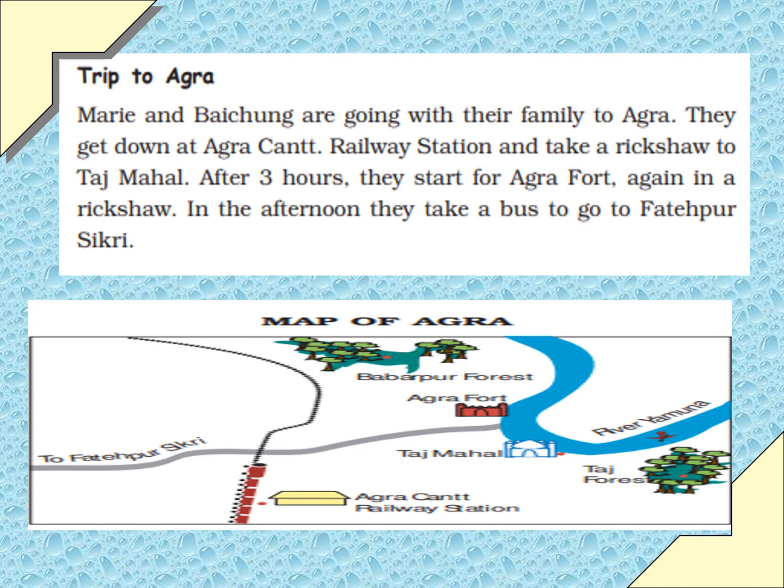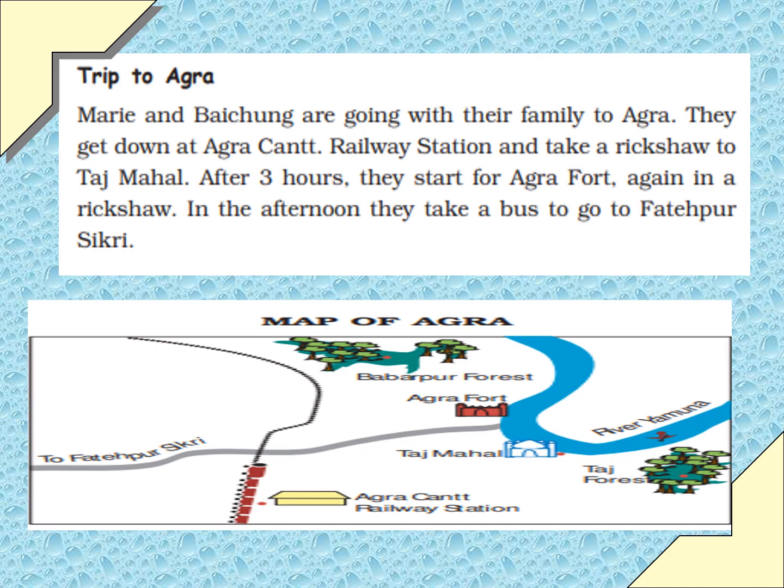Trip to Agra. Mary and Baiching are going with their family to Agra. They get down at Agra Cant railway station and take a rickshaw to Taj Mahal. After 3 hours, they start for Agra Fort, again in a rickshaw. In the afternoon, they take a bus to go to Fatehpur Sikri.